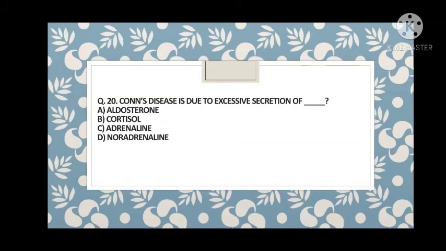The first is aldosterone, a kind of mineralocorticoid. Second are the glucocorticoids, and the most abundant glucocorticoid is cortisol. And the third, they secrete some sex hormones. Adrenaline and noradrenaline are not endocrine hormones, they are a non-endocrine part. So guys, what happens here?